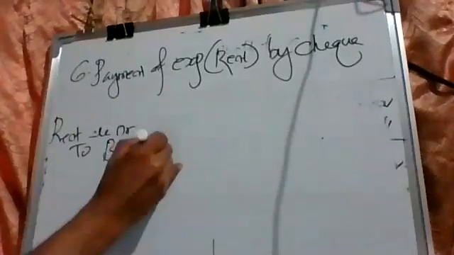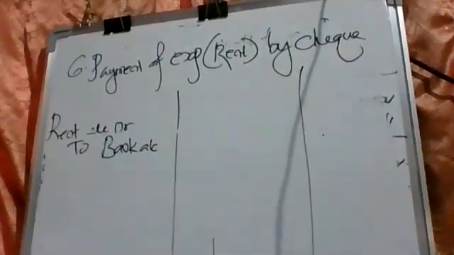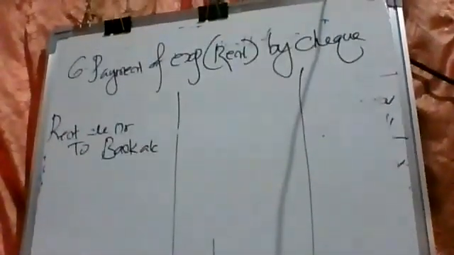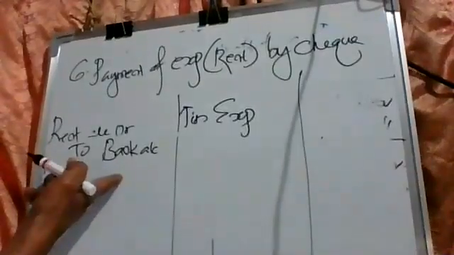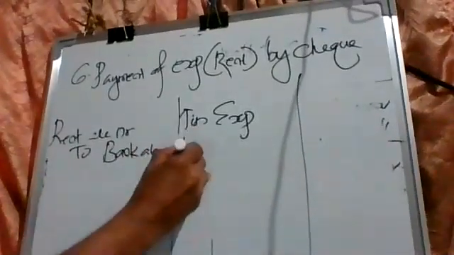Rent account debit to bank. By check means money is going from the bank. Reason? Why are we debiting rent account? Modern approach: increase in expense. Simple. Up arrow is enough. You have to save time. Why are we crediting bank? Decrease in asset.